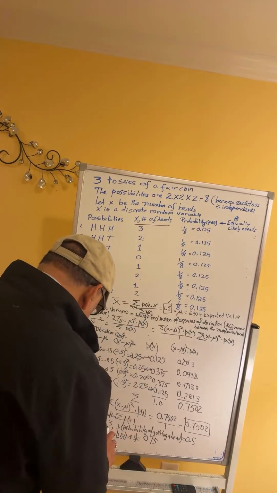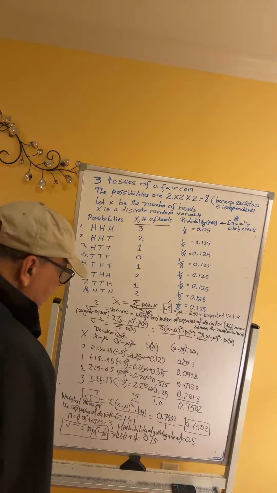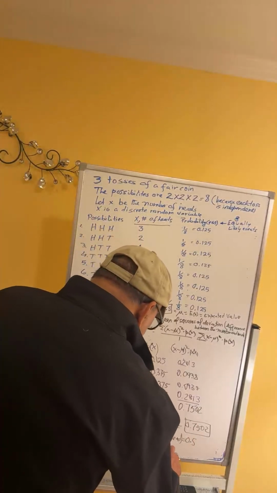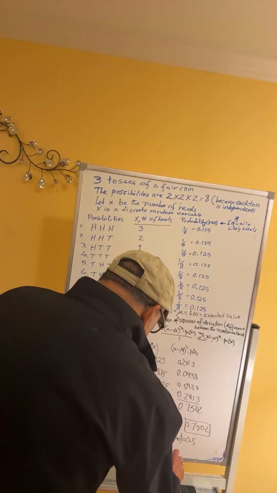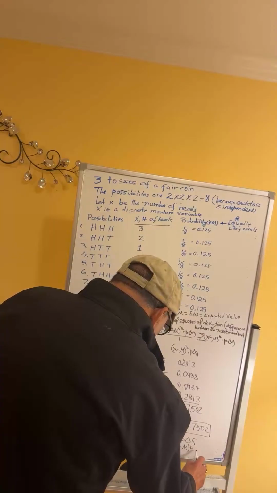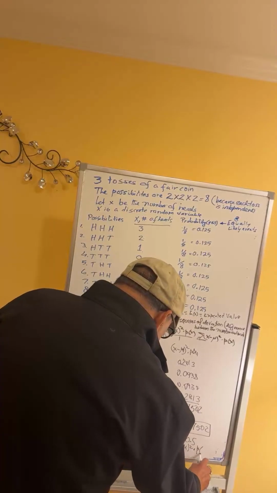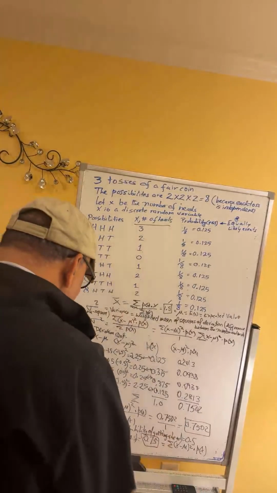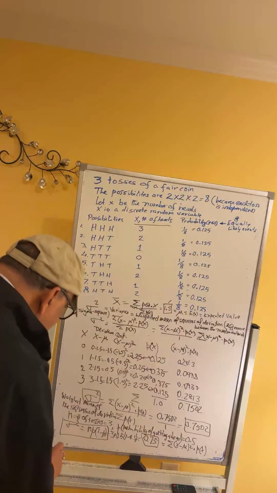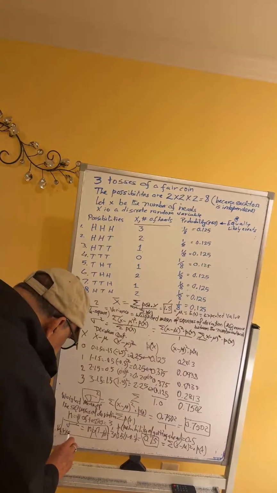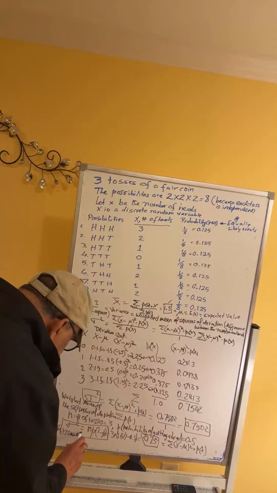So sigma square is n times p times 1 minus p, which is 0.75, the same as what we got, which is the sum of (x minus mu) square times P(x) divided by the sum of P(x), which is 1. Hence, this is the formula for the variance of the binomial distribution, sigma square.